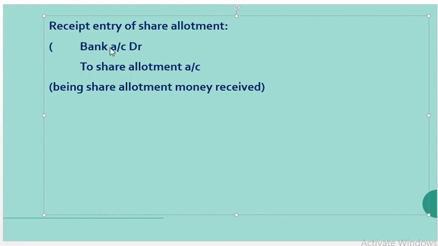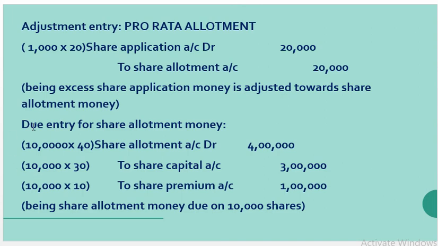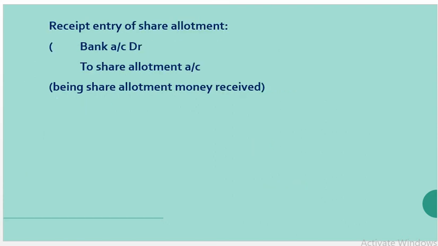Next is the receipt entry. The journal being bank account debit to share allotment account. Now we are going to assign values. In the previous journal I have told that we are having a due of rupees 4 lakhs. From that, 3 lakhs will be accounted for share capital and 1 lakh goes for share premium. But in the pro rata allotment we have already received excess application money for 20,000, which is already adjusted towards share allotment money. Now we are going to account for that also in the receipt entry.